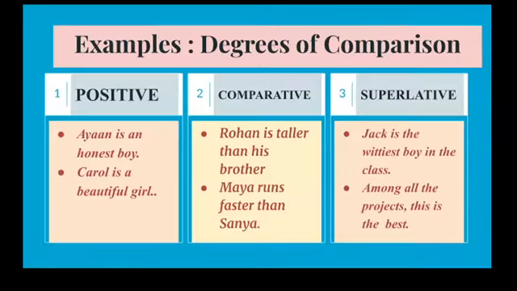Example, positive degree, Ayan is an honest boy. Comparative, Rohan is taller than his brother. Superlative, Jack is the wittiest boy in the class. Some more examples are given there. You may pause the video and go through the other examples.